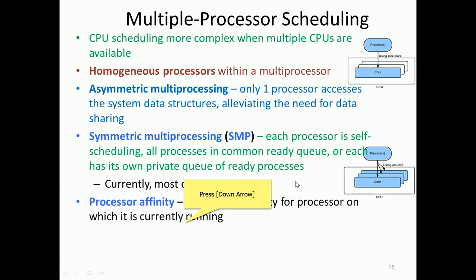Processor affinity: a process has an affinity for the processor on which it is currently running. Here is a scenario where some processes are running. Due to various problems, such as IO blocking, swap in and swap out for long waiting, the process will stop in between, right?